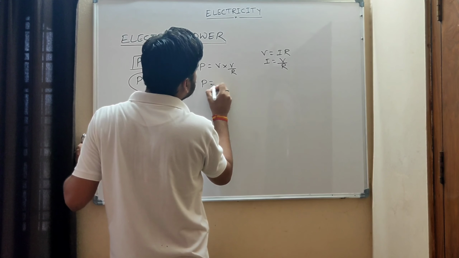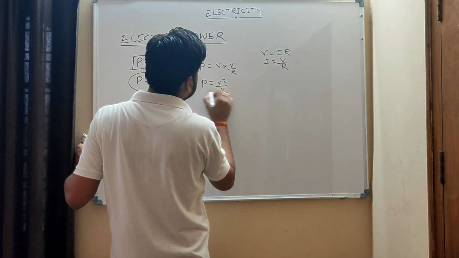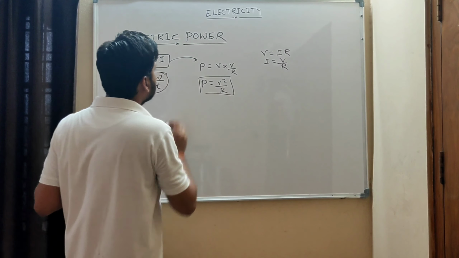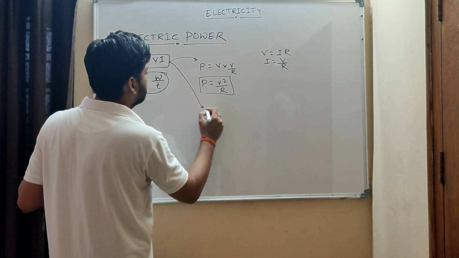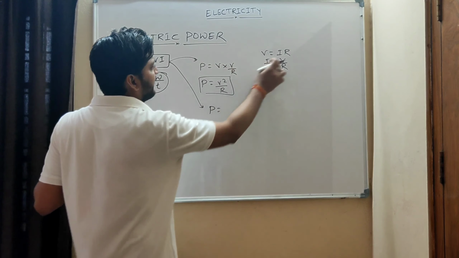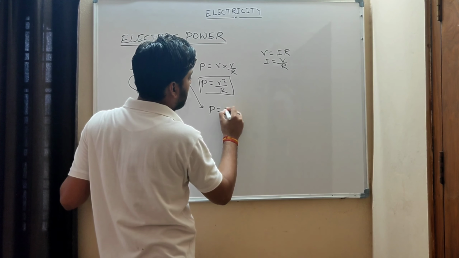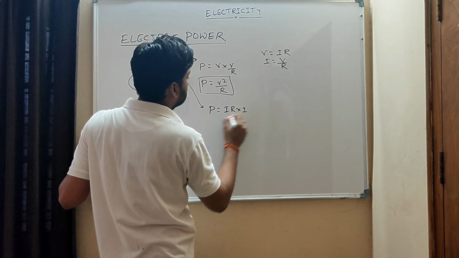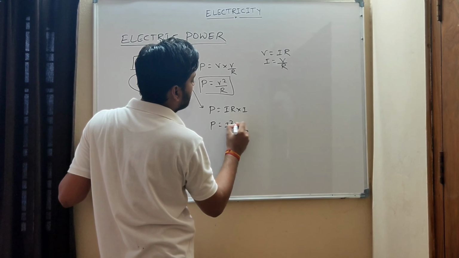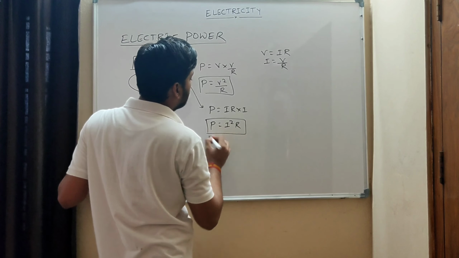So power is V square upon R. This is another form of the formula. Again, if we remove V, in place of V we can write I into R. So IR into I, so P is equal to I square R. This is the third form.